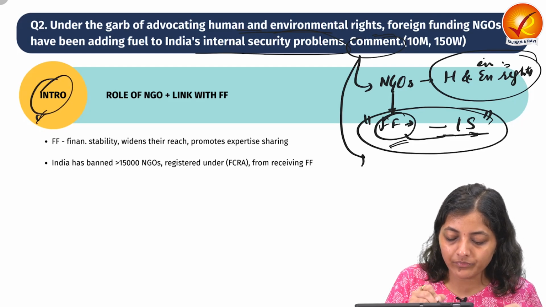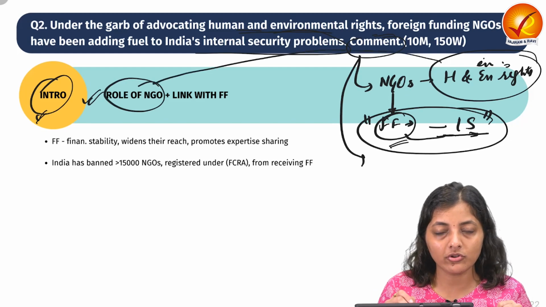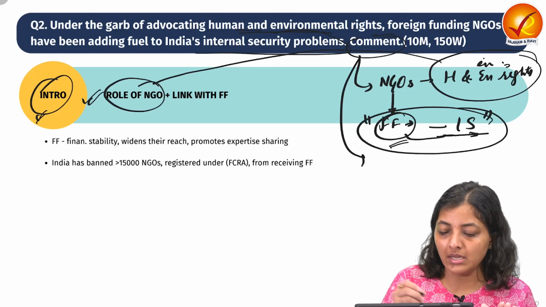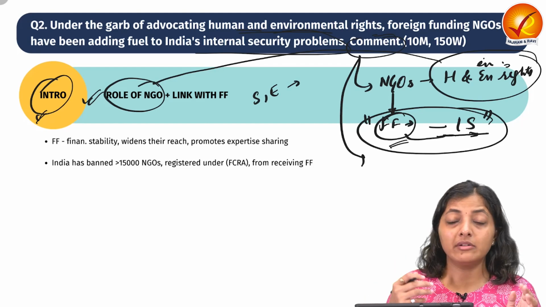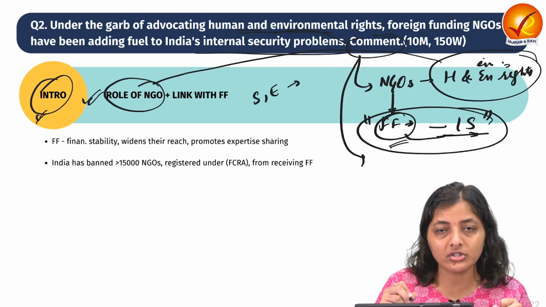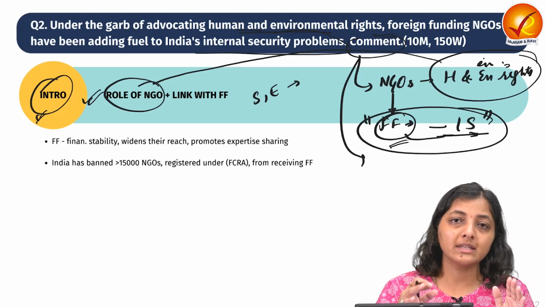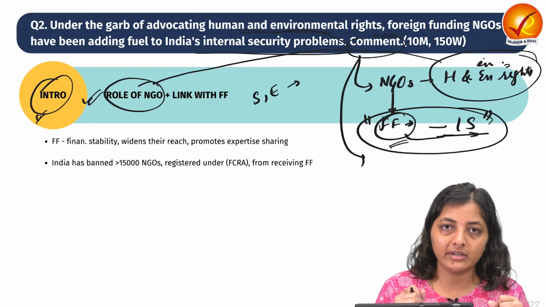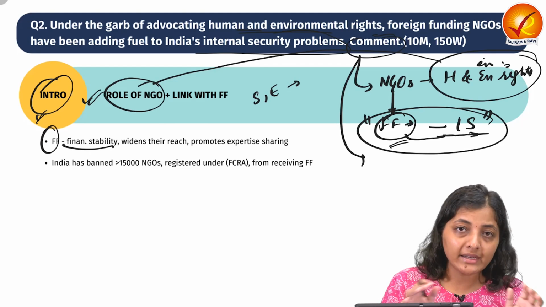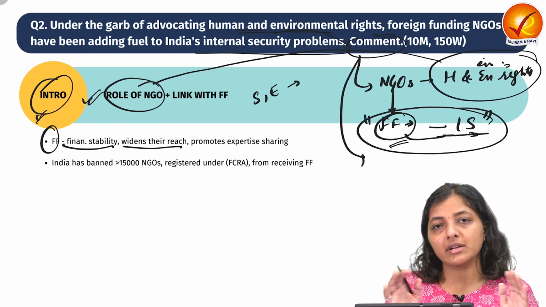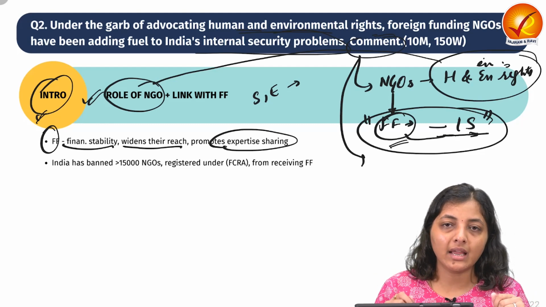So in the introduction, you can start with the very first role of the NGO, as the question is already setting the context: NGOs play a very major role in the socio-economic upliftment of the people. They help environmental efforts or environmental conservation, ensuring the rights of the people, etc. And to fulfill these goals, missions or vision, NGOs require funding. This foreign funding provides NGOs financial stability, expands their reach, and also helps in promoting the expertise to carry out their operational and other activities.